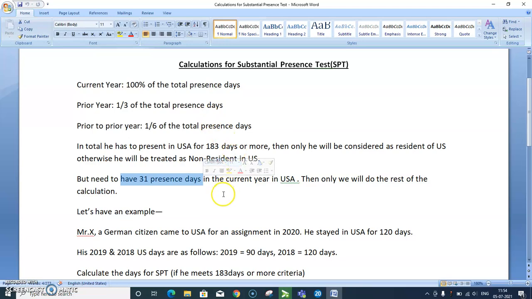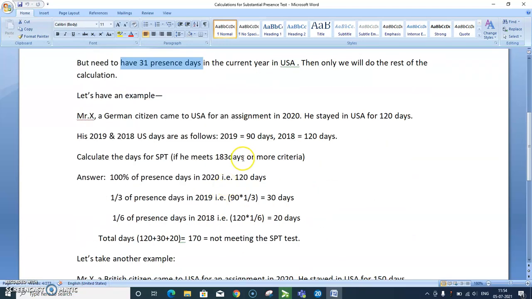So let's have an example. Mr. X, a German citizen, came to the US for an assignment in 2020. He stayed in the United States for 120 days. His 2018 and 2019 days are as follows. In 2019, he stayed in the US for 90 days, and in 2018 for 120 days.